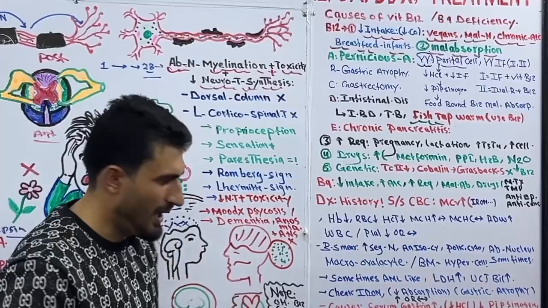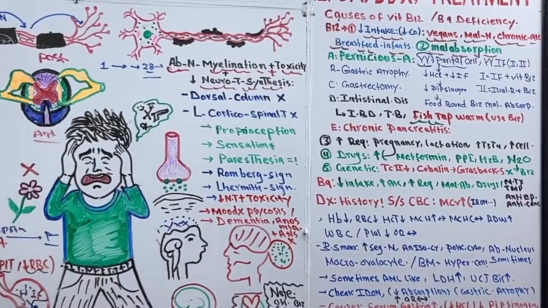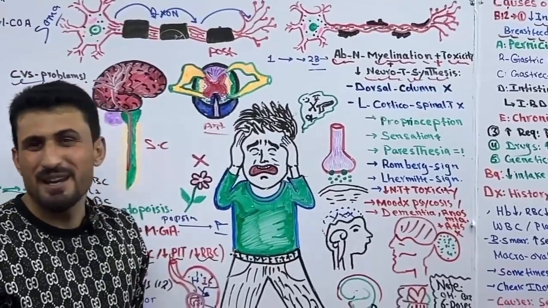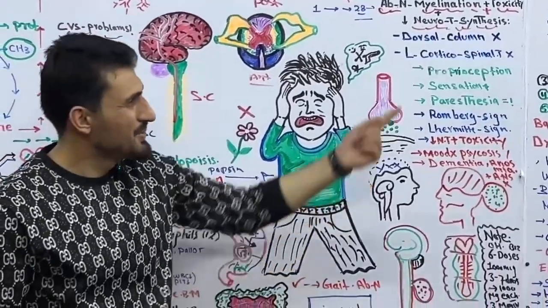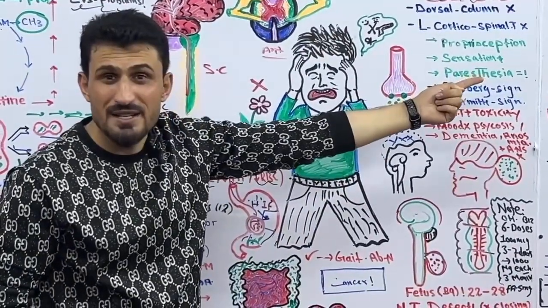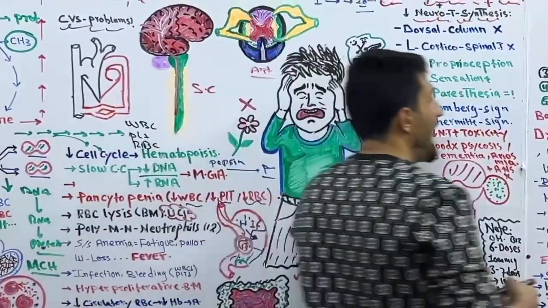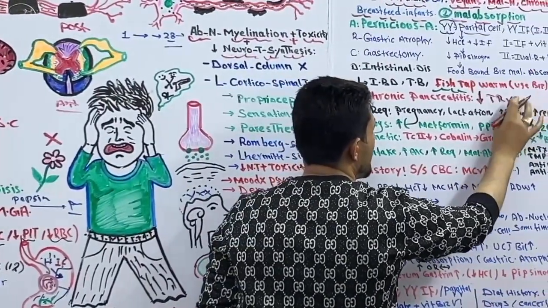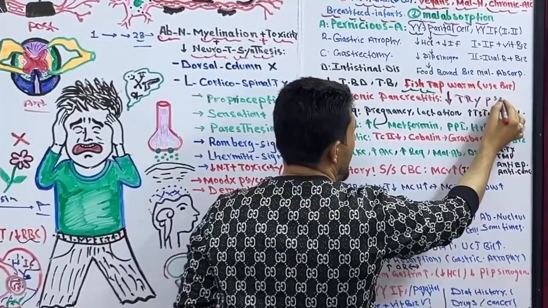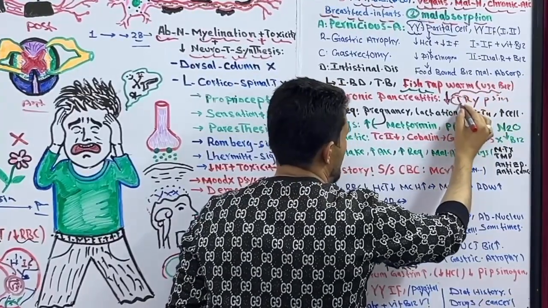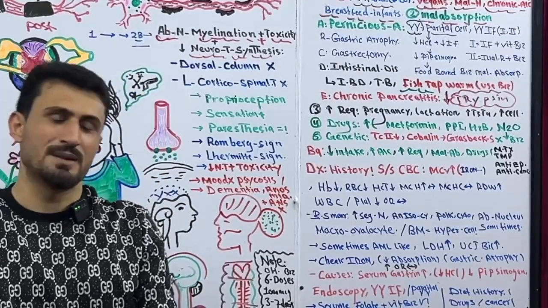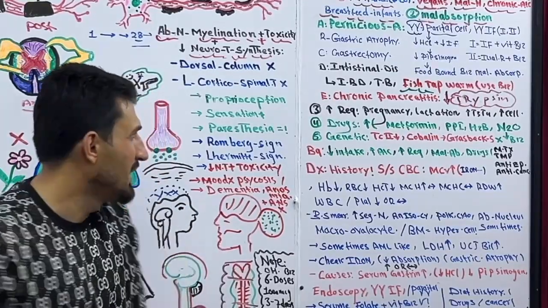You know from the previous lecture that for absorption of vitamin B12, we need trypsin enzyme from the pancreas. So in chronic pancreatitis, the patient will have less trypsin, and this trypsin is important for absorption of vitamin B12. So when we don't have enough trypsin, we cannot absorb vitamin B12. Got it?